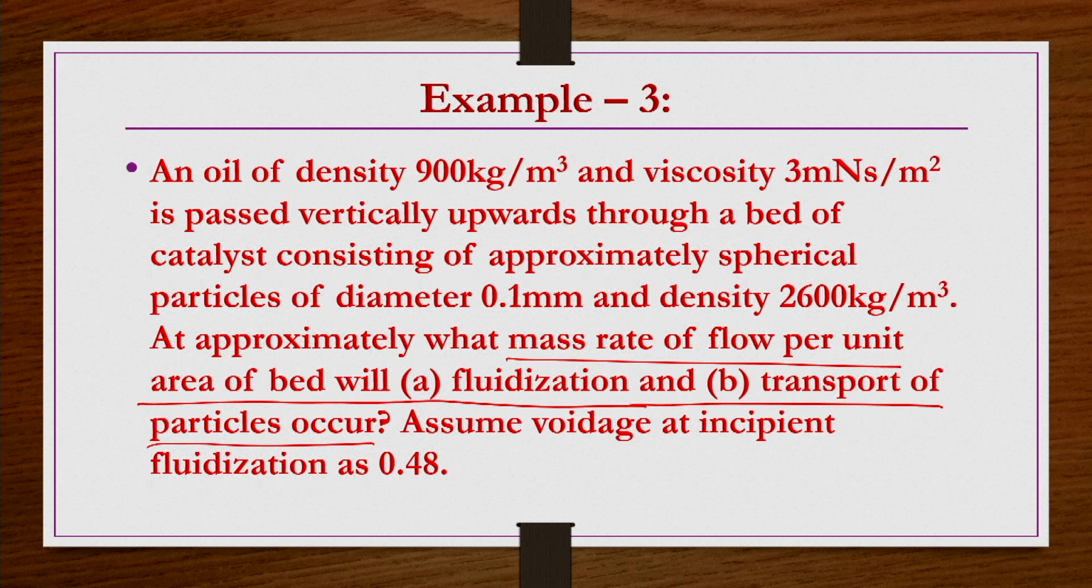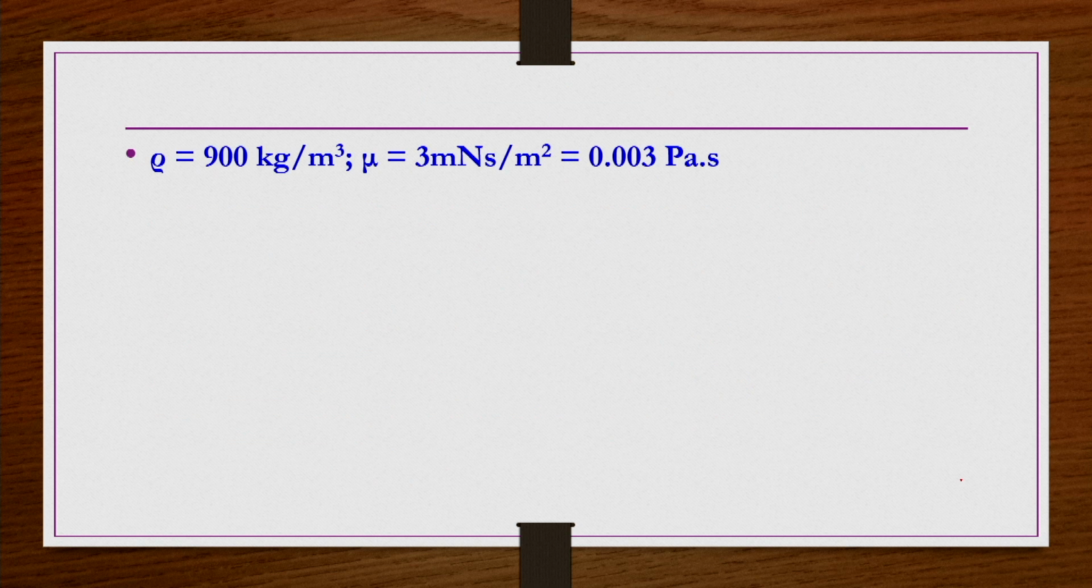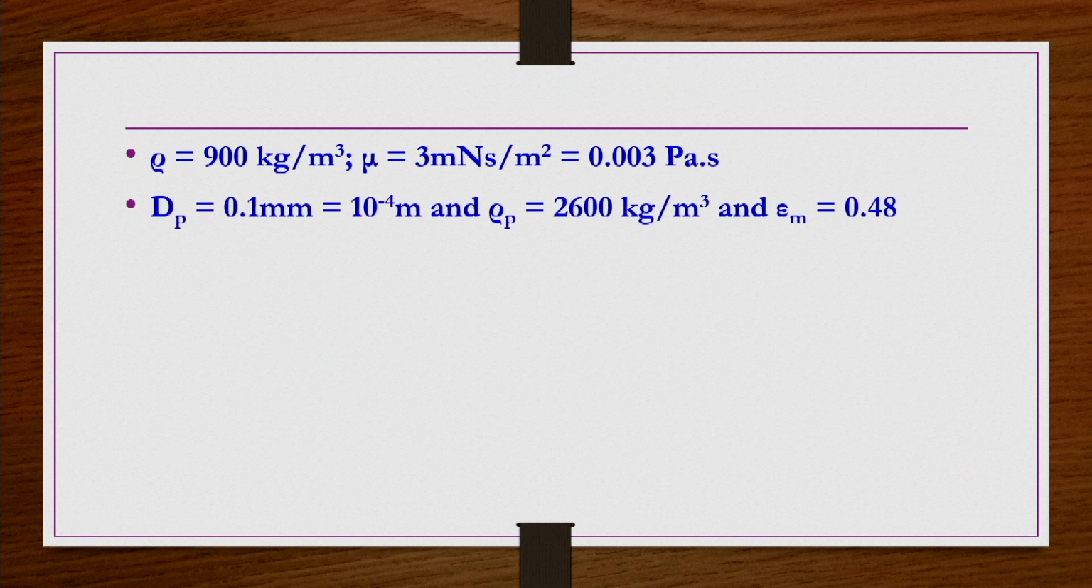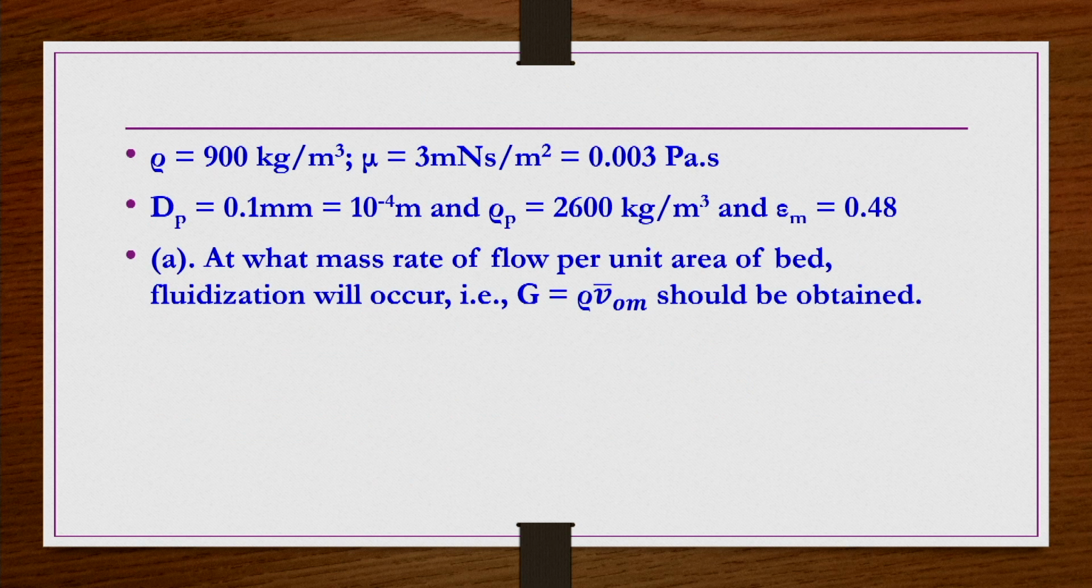So, that is rho into V_om bar we have to calculate. And then transport of particles in general occurs at the free settling velocity of the particle. So, for those particles we have to find out the free settling velocity. Assume voidage at incipient fluidization is 0.48, epsilon m is given as 0.48. So, fluid properties are given, particle properties are given, bed voidage is given. So, at what mass rate of flow per unit area of bed will fluidization occur?